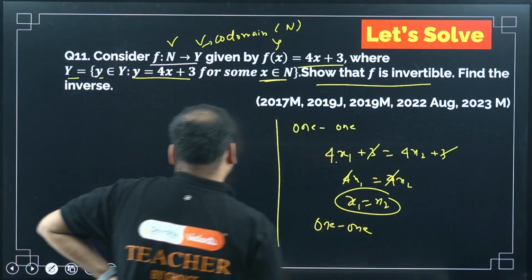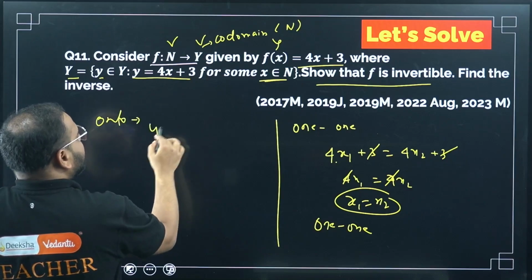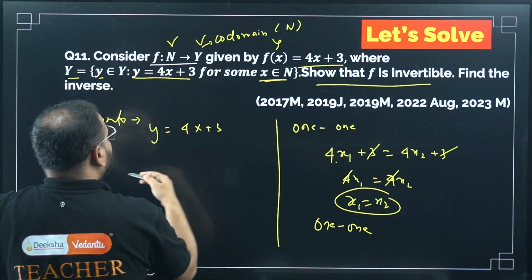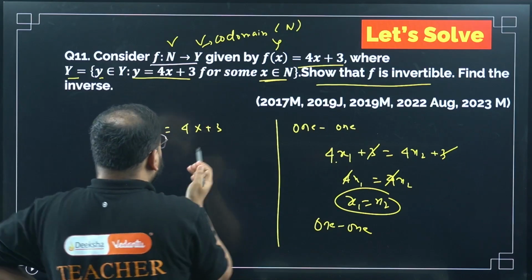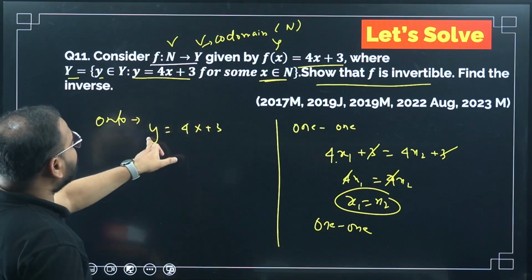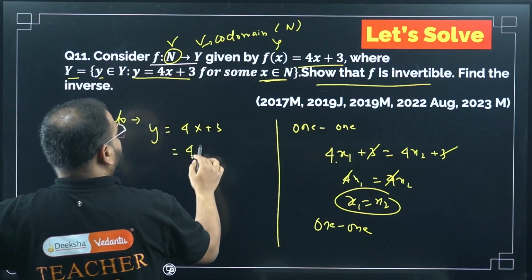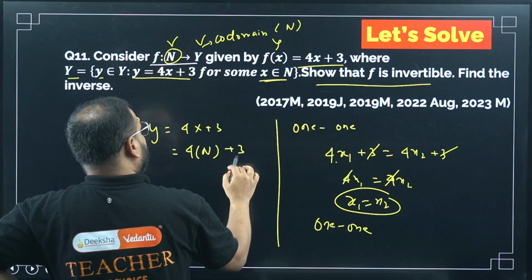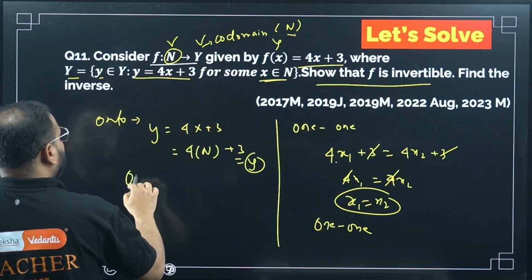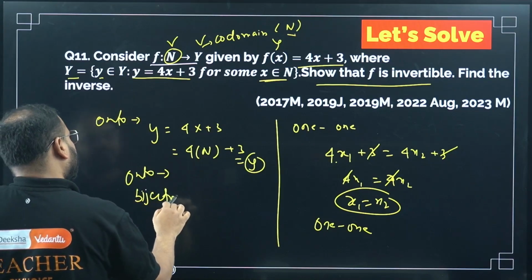What about onto? Check for onto, please. Okay, check here. y equals 4x plus 3 is there, right? Bring it over here. If I take x to be a natural number, y will also come as a natural number, no? Please check here. If I take x as a natural number, 4 times a natural number plus 3 will again be a natural number, okay? And this is the condition, natural number only. So it is going to be onto also. So it will be a bijection. It will be a bijective function.